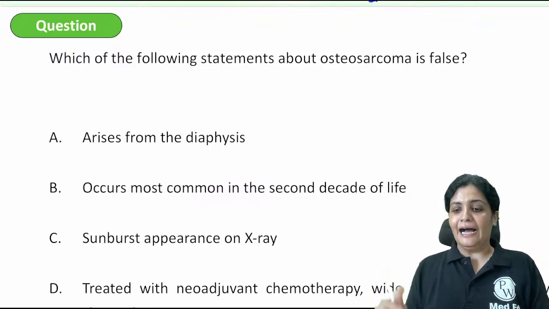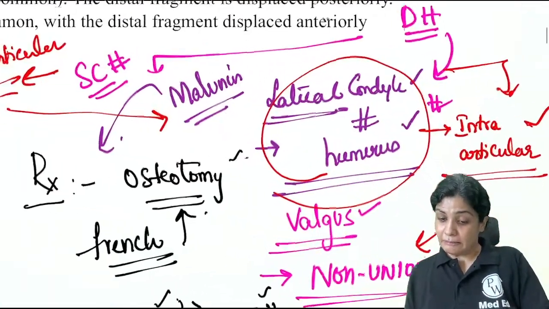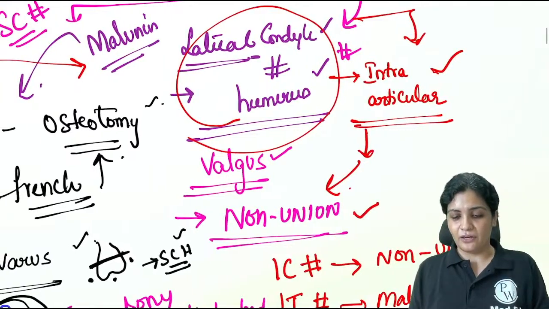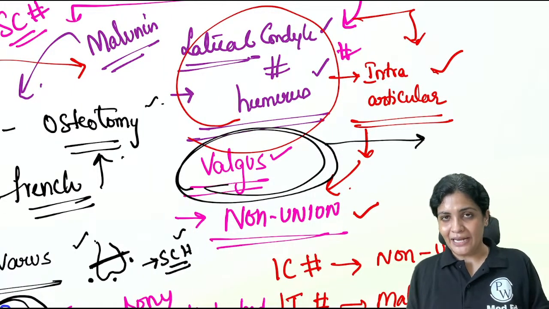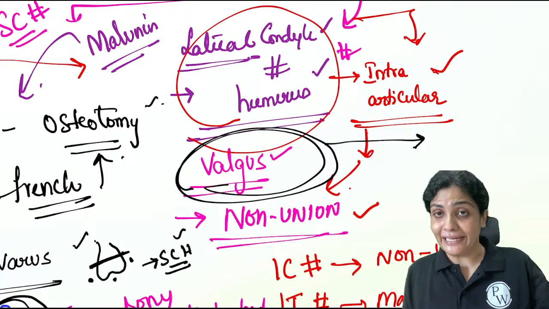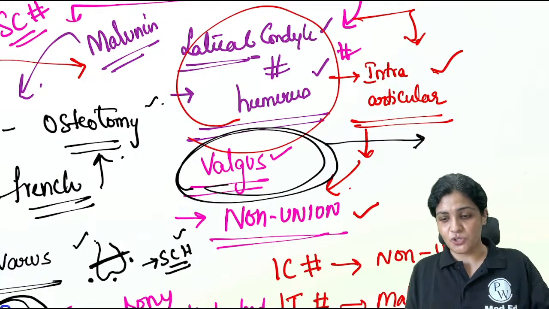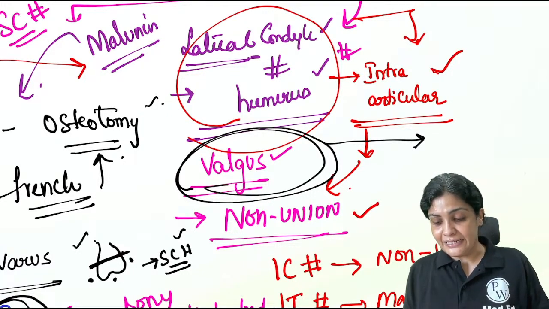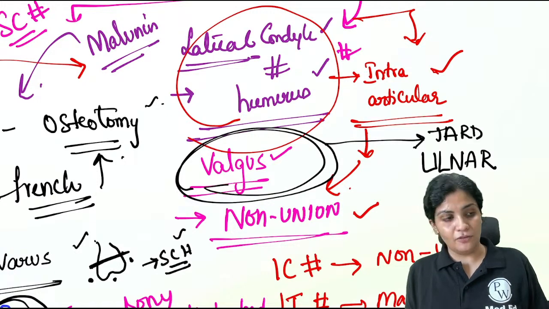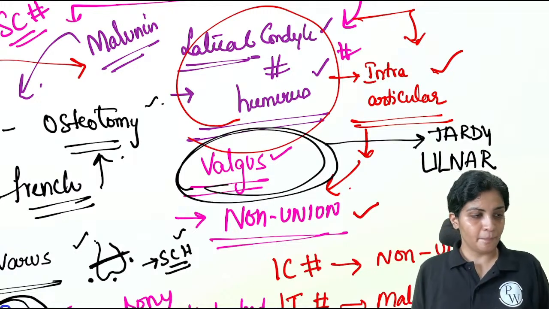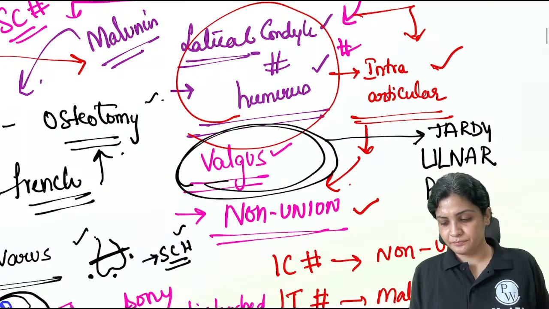Right? And I forgot to tell you, because you people are already smart, in lateral condylar humerus there will be cubitus valgus, and because of this cubitus valgus, there will be stretch on the medial aspect, resulting in ulnar nerve palsy. So there will be tardy ulnar nerve palsy. What is the meaning of tardy?